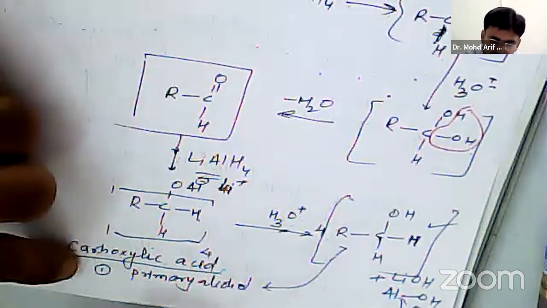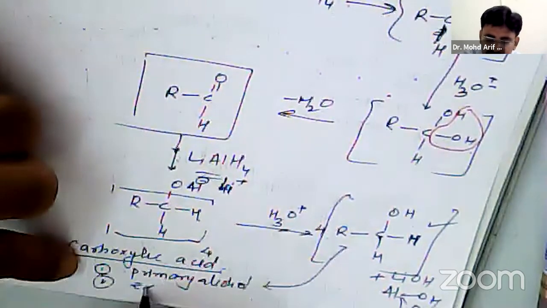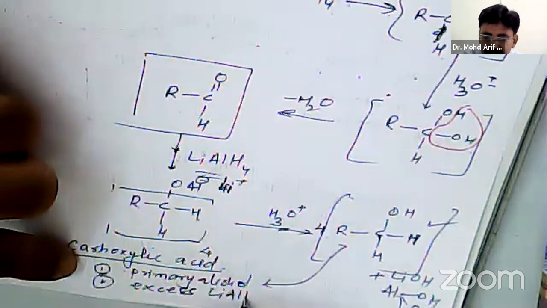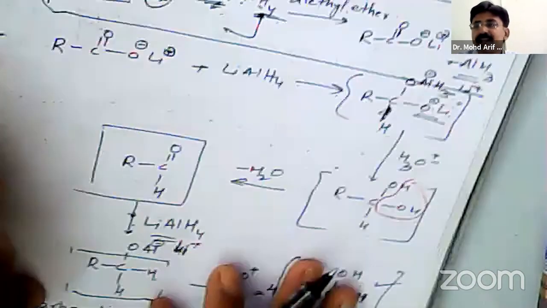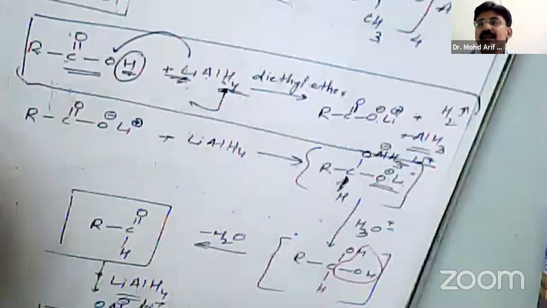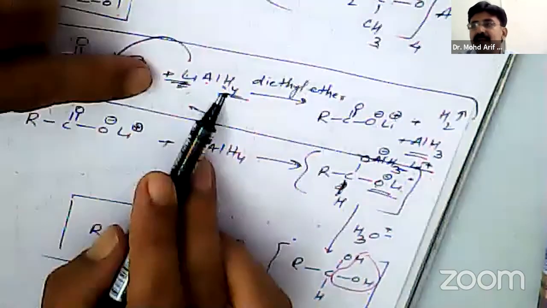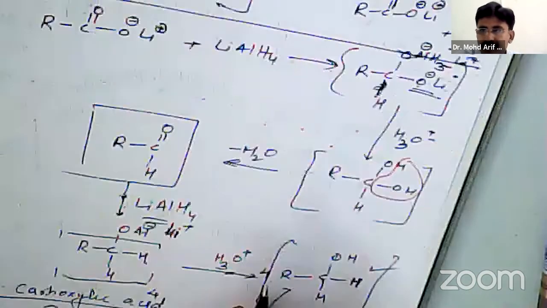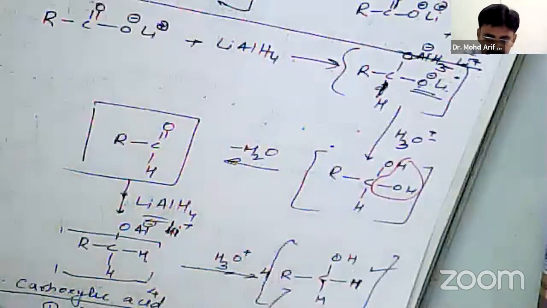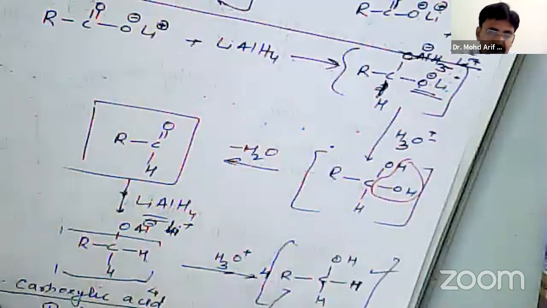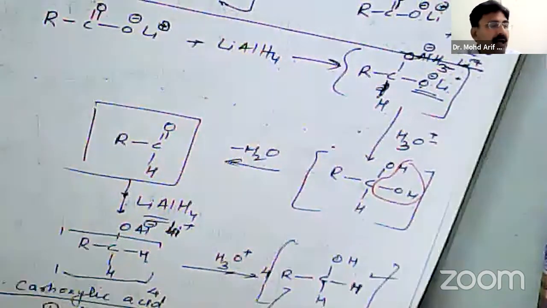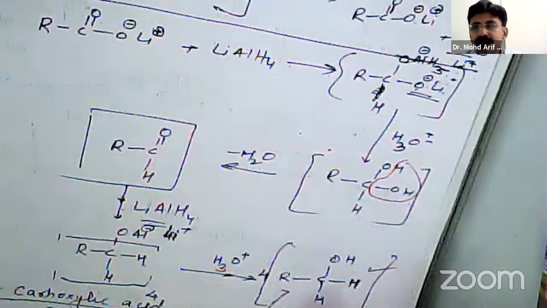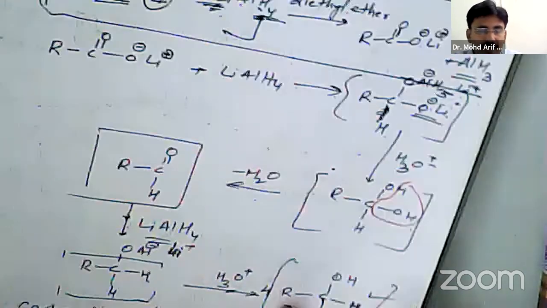Now second point, here excess of lithium aluminum hydride is required because one additional reaction is taking place between carboxylic acid and lithium aluminum hydride. So in this way carboxylic acids are converted into primary alcohol.